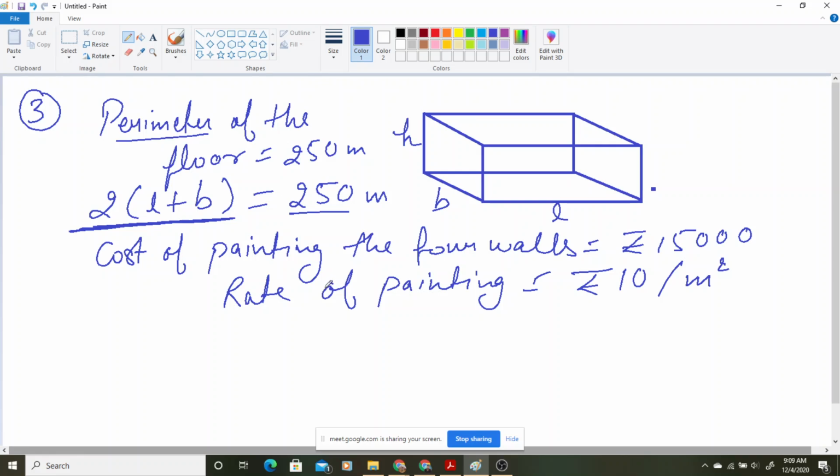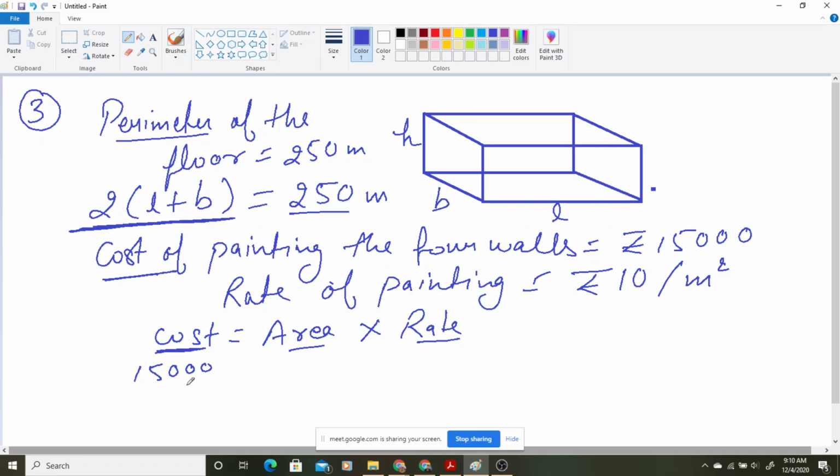Now just see in your mind. Whenever we find cost, what do we do? We multiply the area by rate. But in this question, we are given the cost.